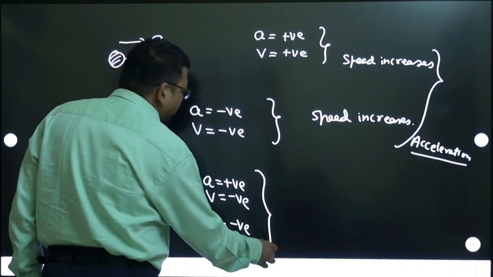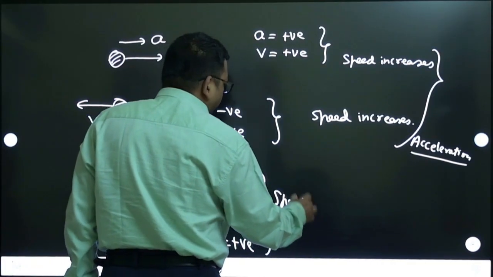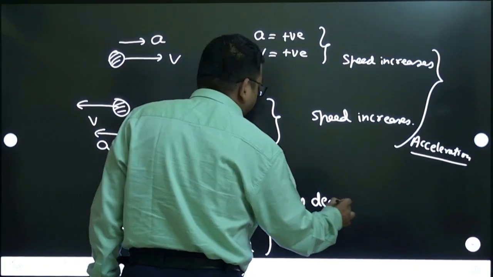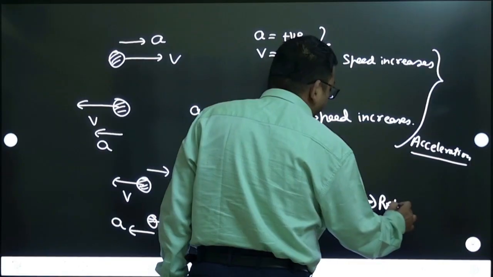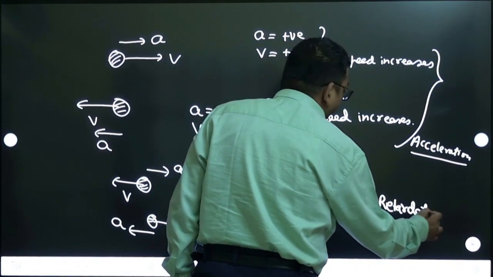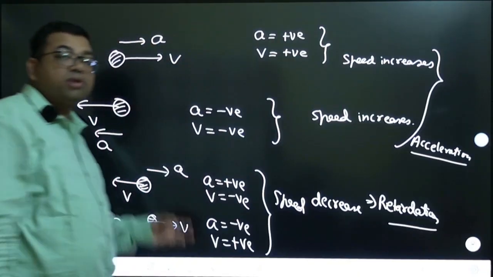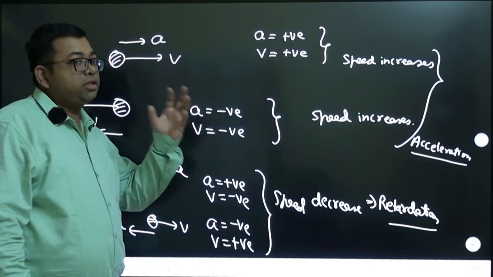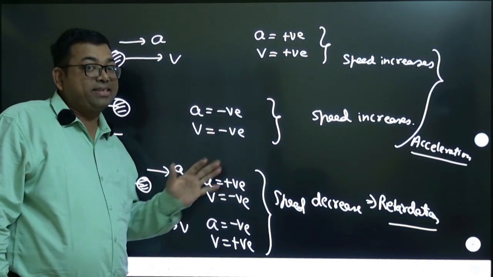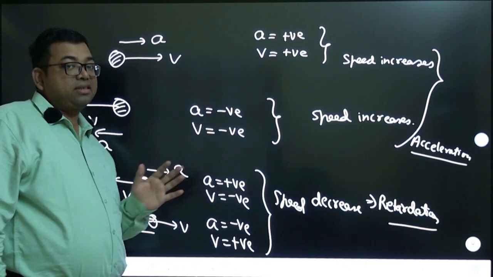They are opposite. So in this case speed decreases. This is what is called retardation. Sometimes there is a confusion, and this is the confusion which they want to highlight in NCERT, that generally we say acceleration positive means speed will be increasing.